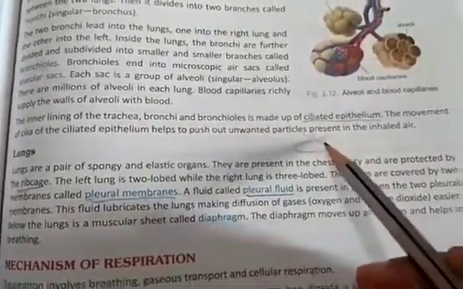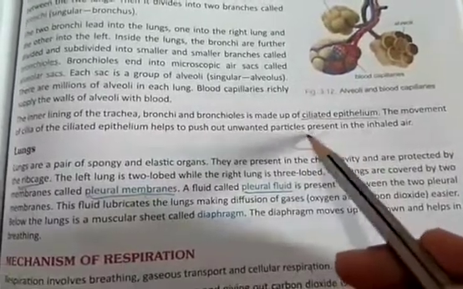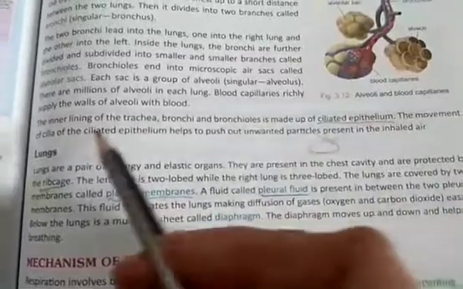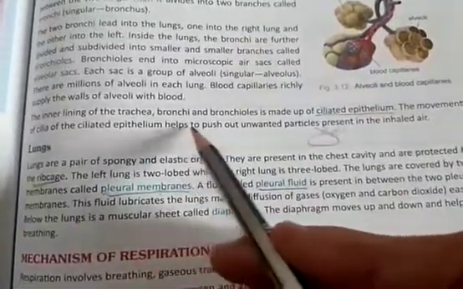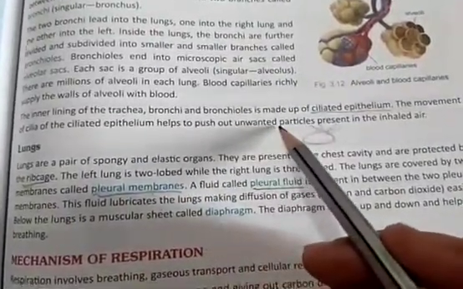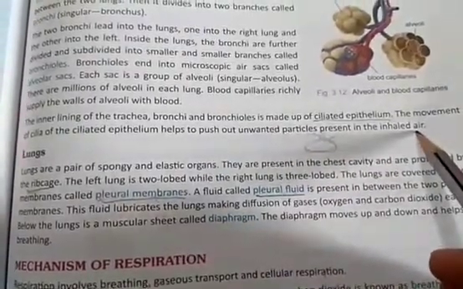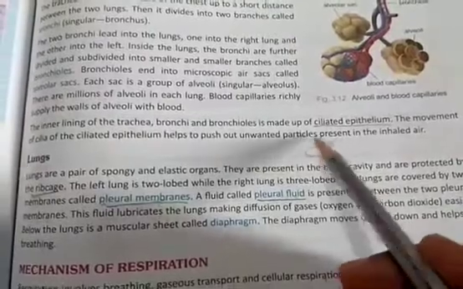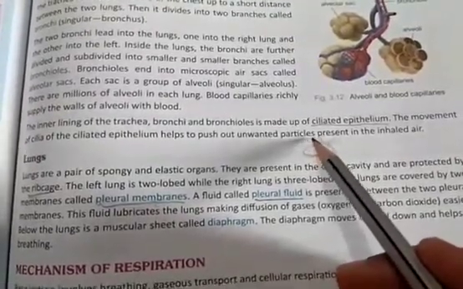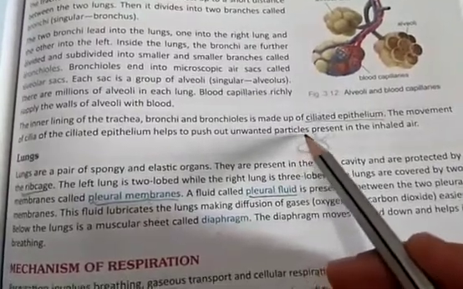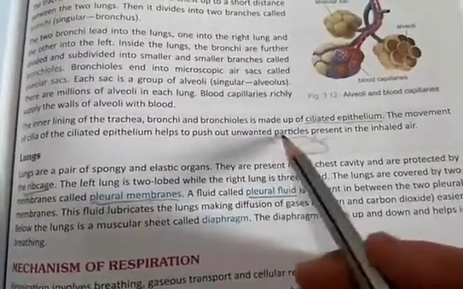Okay, and what is the function of these cells? As you can see here, hairy structures are present which are called cilia. Now the movement of the cilia of the ciliated epithelium helps to push out unwanted particles present in the inhaled air. So basically, since they can move, whenever some dust or dirt particles, unwanted particles, are coming inside, they just push them back outward.